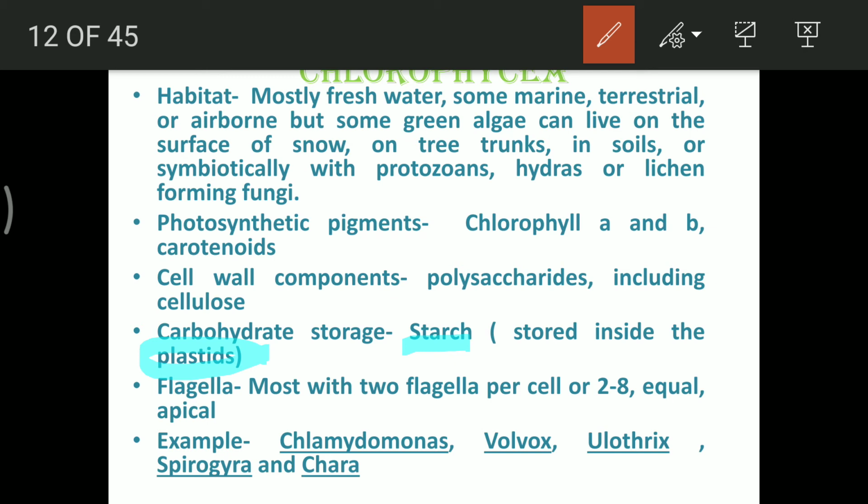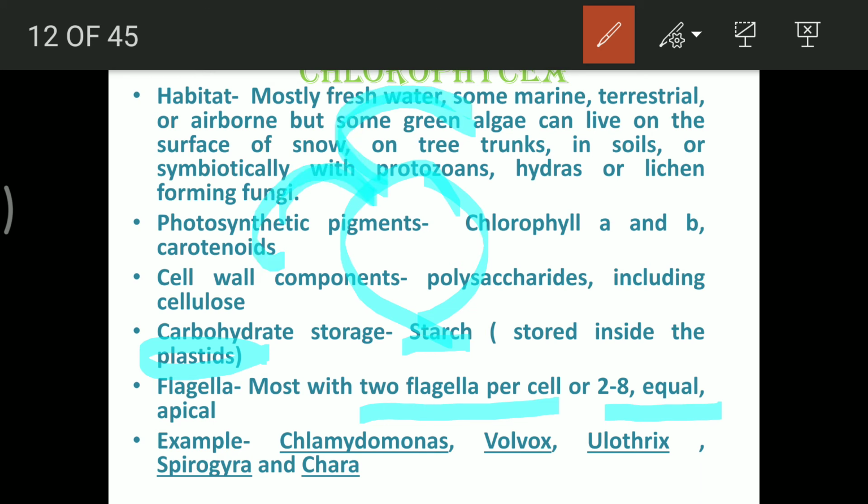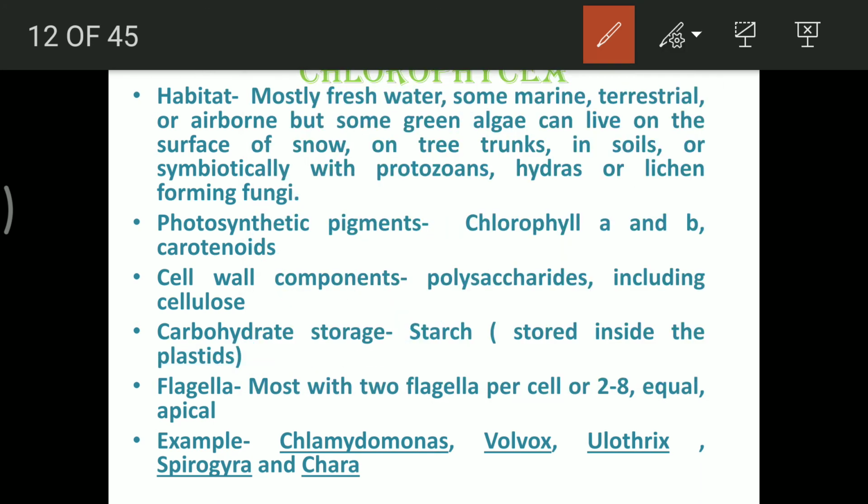Flagella are 2 to 8, and they are apical. Apical in the sense that if we see the structure of Chlamydomonas from the head, the flagella arise from the apical portion. Examples: Chlamydomonas, Volvox, Ulothrix, Spirogyra, and Chara. All of them are different types.